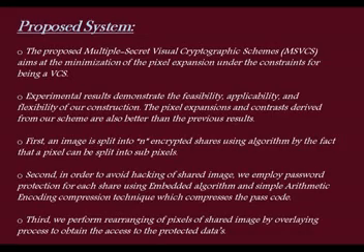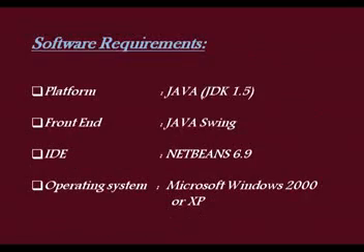First, an image is split into n encrypted shares using an algorithm, by the fact that a pixel can be split into subpixels. Second, in order to avoid hacking of the shared image, we employed password protection for each share using an embedded algorithm and a simple arithmetic encoding compression technique, which compresses the passcode. Third, we perform rearranging of pixels of shared images by an overlaying process to obtain access to the protected data.